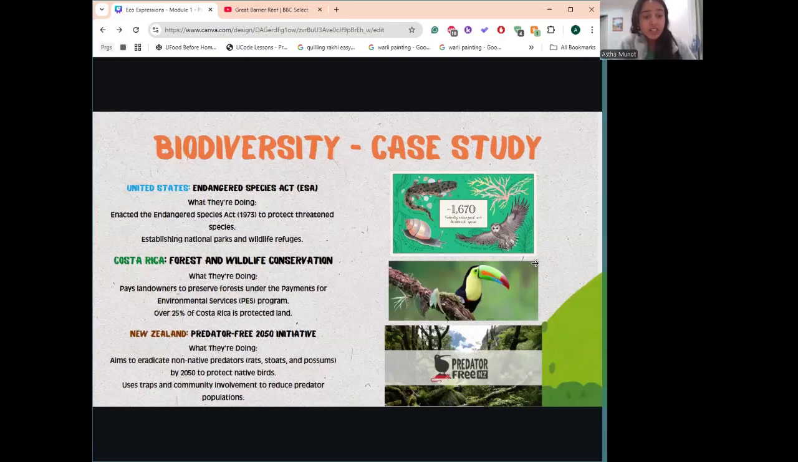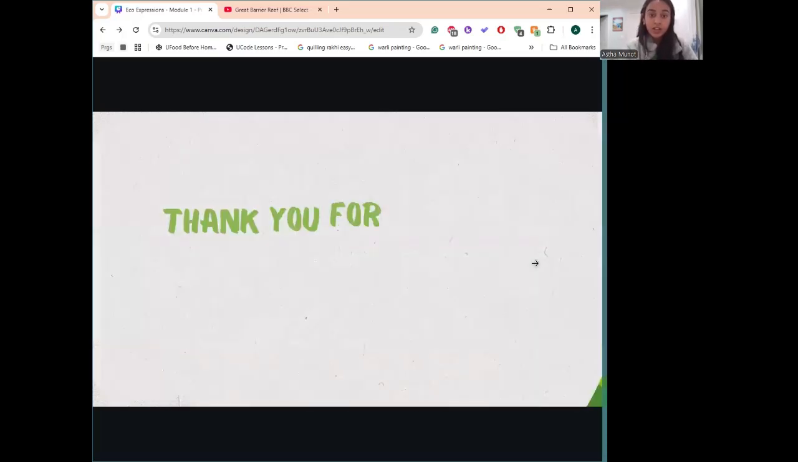Lastly, there's New Zealand, which has its Predator-Free 2050 initiative. They're aiming to eradicate non-native predators, rats, stoats, and possums, by 2050 to protect their native birds, because these animals are harming the population of native birds and native organisms. They use traps and community involvement to reduce predator populations that are harming their native organisms in the area.